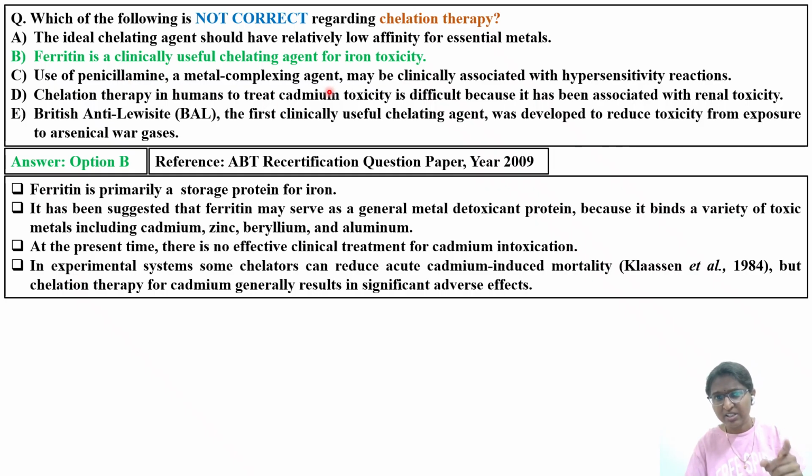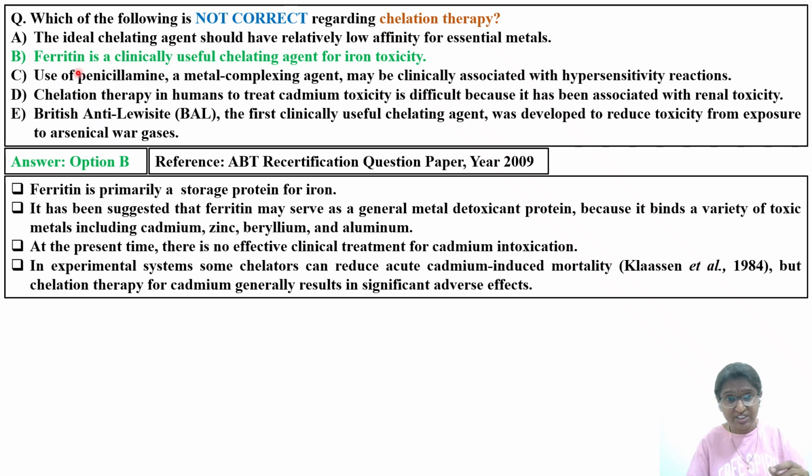Next option: use of penicillamine, a metal complexing agent, may be clinically associated with hypersensitivity reactions. Yes, there are certain individuals who are sensitive to penicillamine, which is used as a chelating agent. Whenever you're reading, try to link it with penicillin, the beta-lactam antibiotics. Different penicillins are there, penicillin G, penicillin V, and certain individuals are highly sensitive to these beta-lactam antibiotics. Keep that in mind. So the use of penicillamine might cause hypersensitivity reactions in certain individuals, and it might not be a proper choice for all types of poisoning.